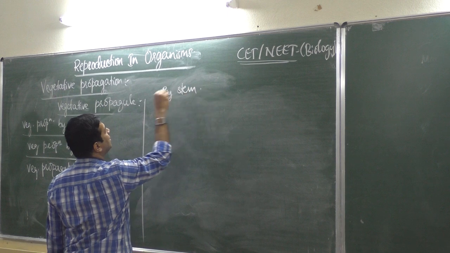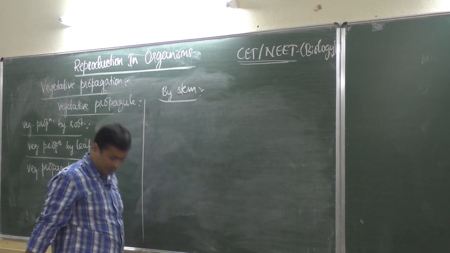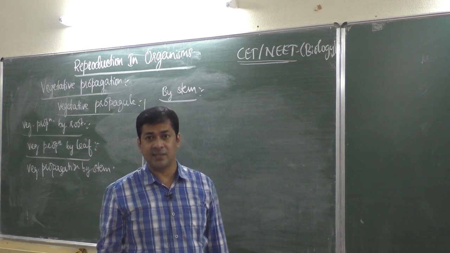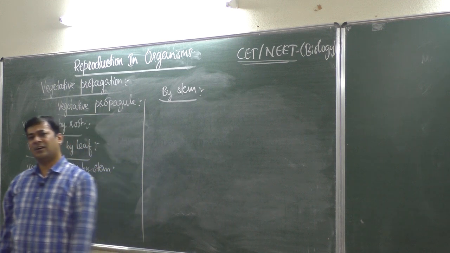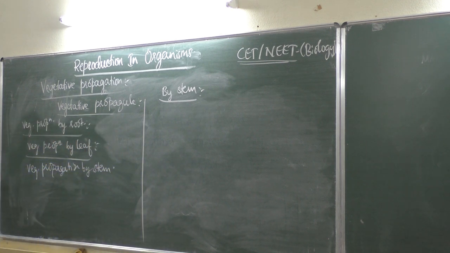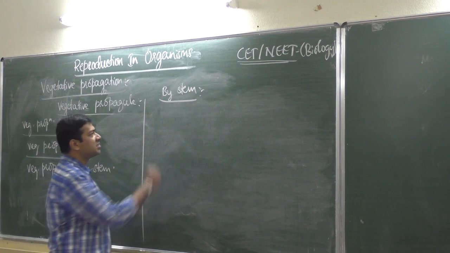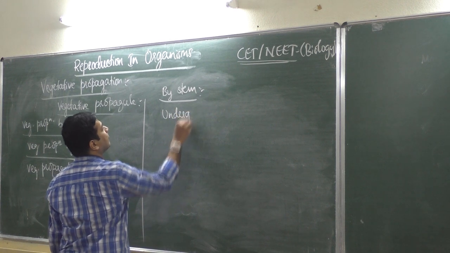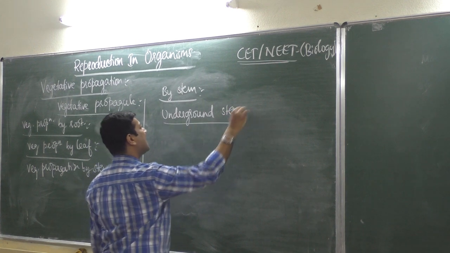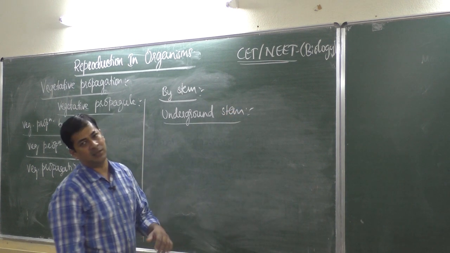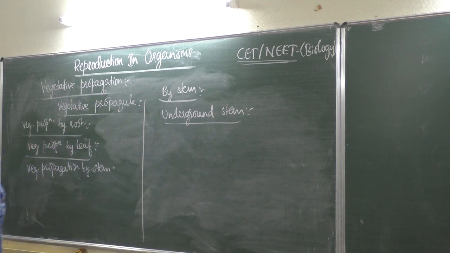Vegetative propagation by stem. Under this there are different types, like subaerial stem, then underground stem. So different subtypes are there, which we are going to learn now. So that is vegetative propagation by stem. First one we will see vegetative propagation by underground stem. Underground stem means which is there in the soil, under the soil, below the soil surface.